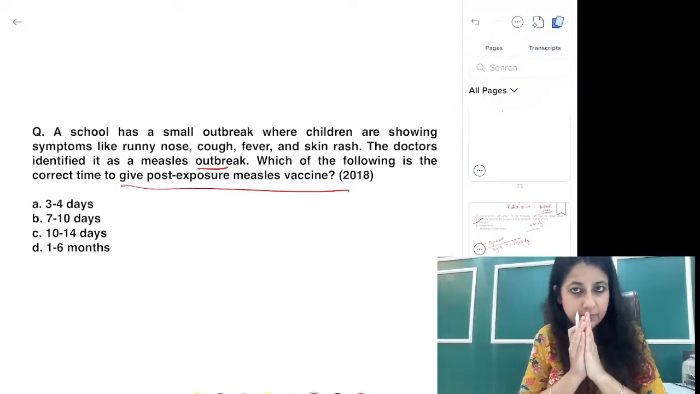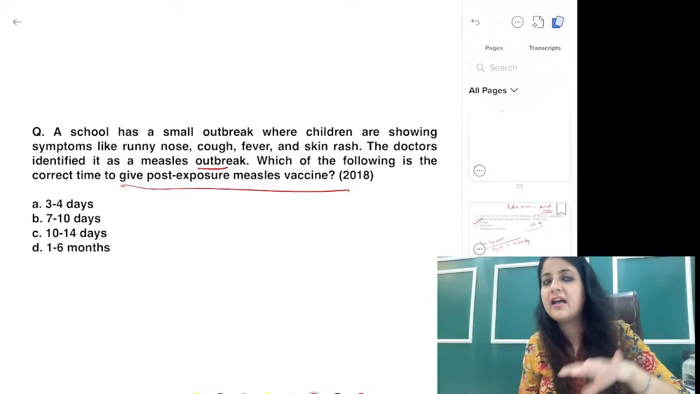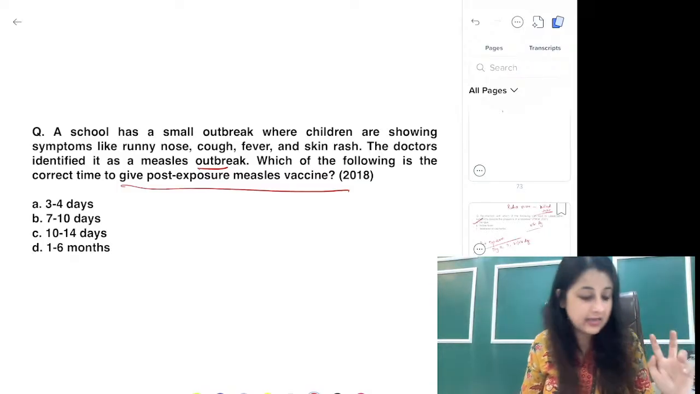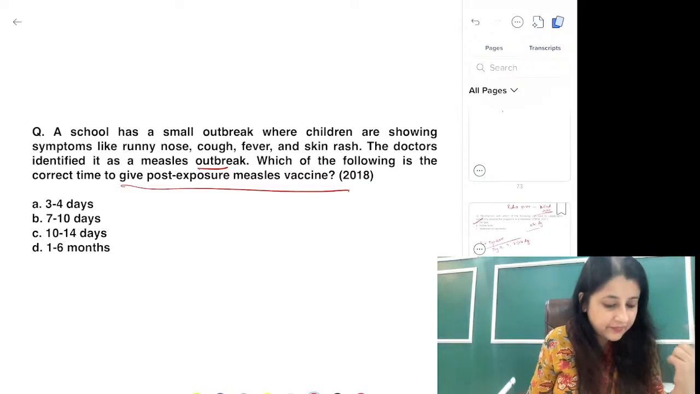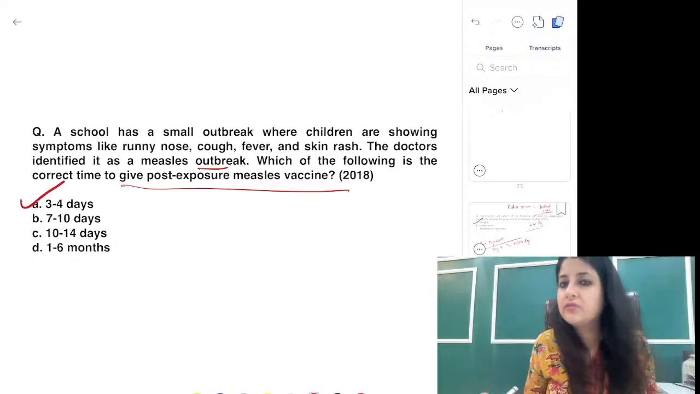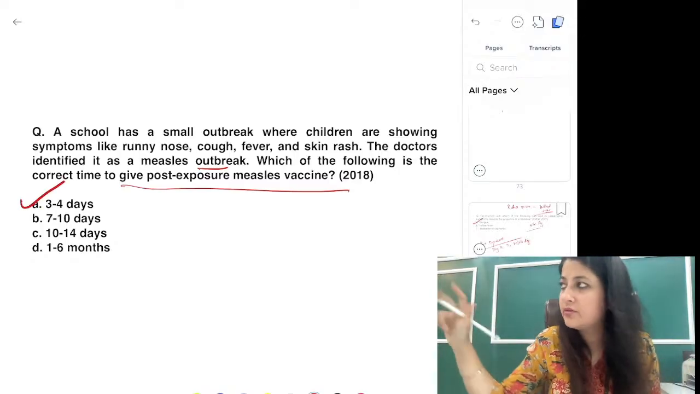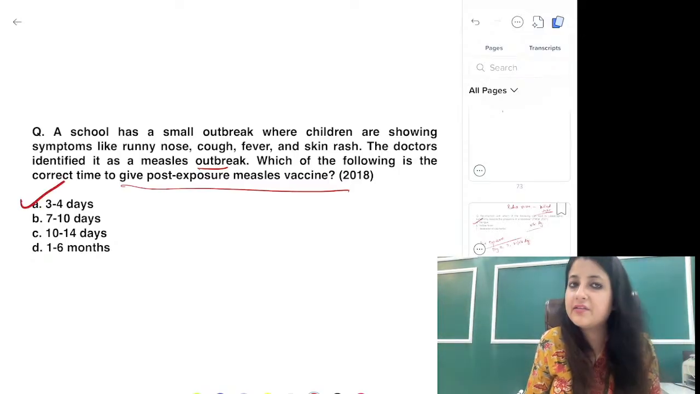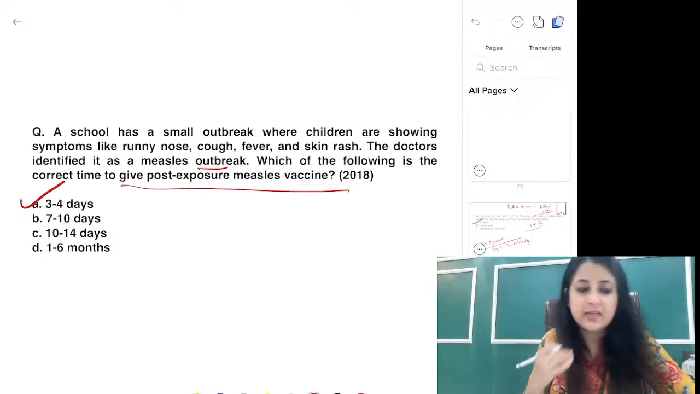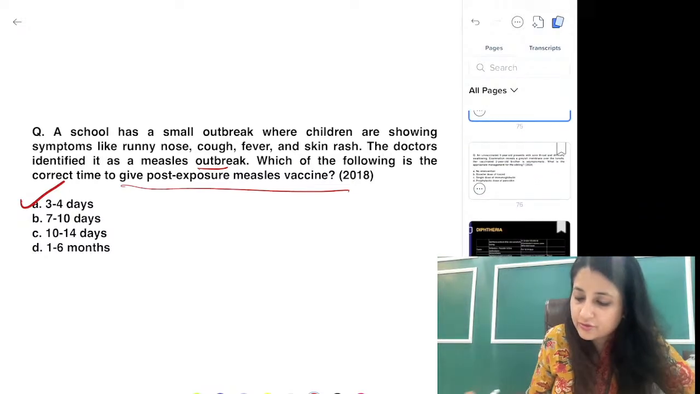Now, I have told you this many times, whether it is a disaster or an outbreak, measles vaccine, if you want to give it, should be given within 3 to 4 days of exposure. Okay? So do you understand this question, everybody?